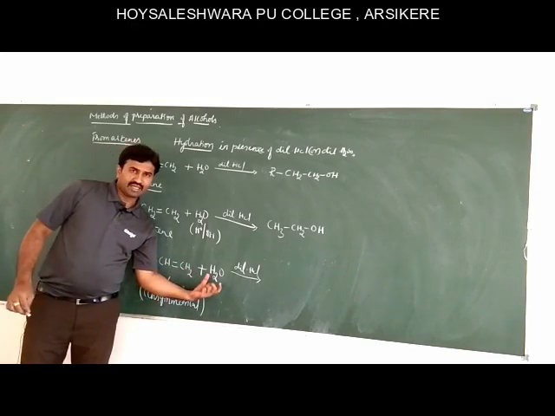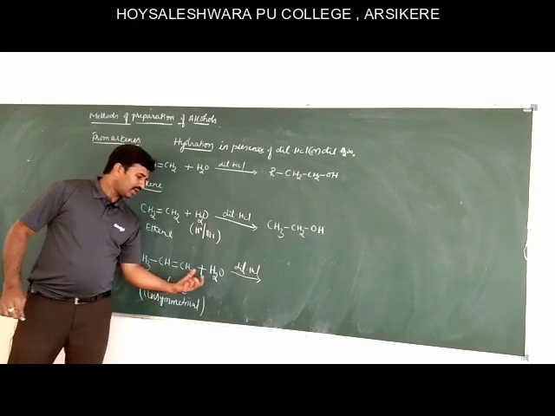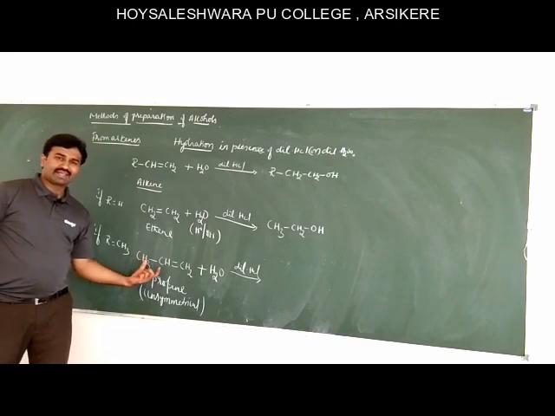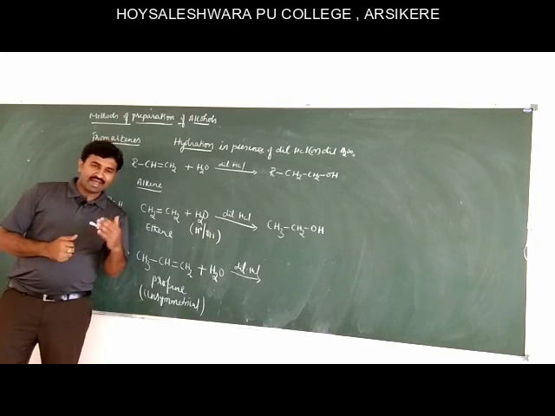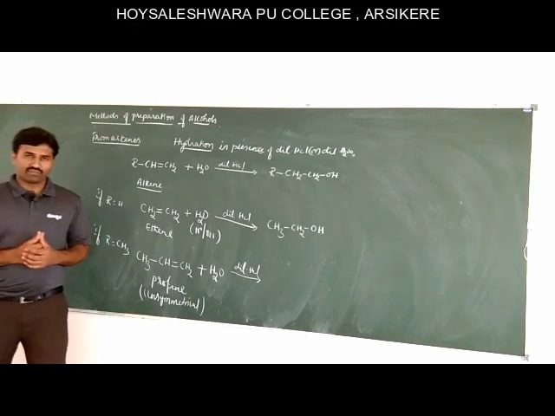Addition of polar reagent, water being a polar molecule, addition of water molecule to an unsymmetrical alkene takes place according to Markovnikov's rule. We have studied the Markovnikov's rule in the first PU.